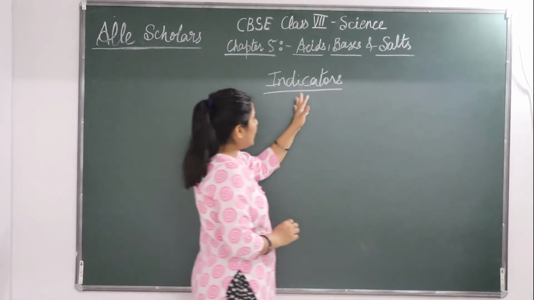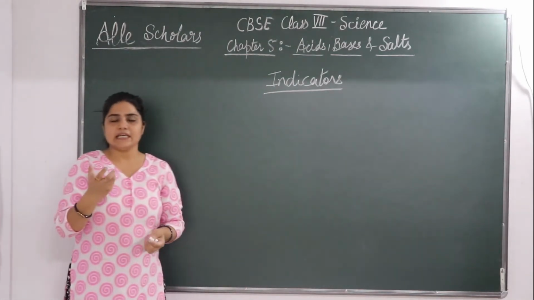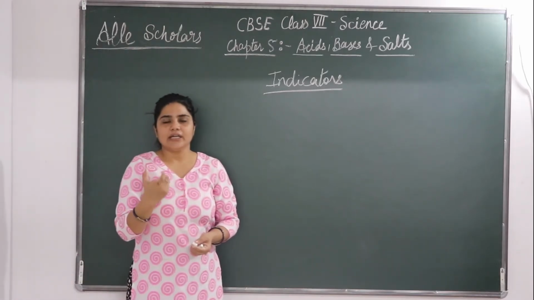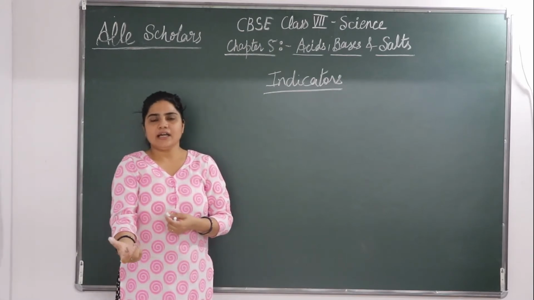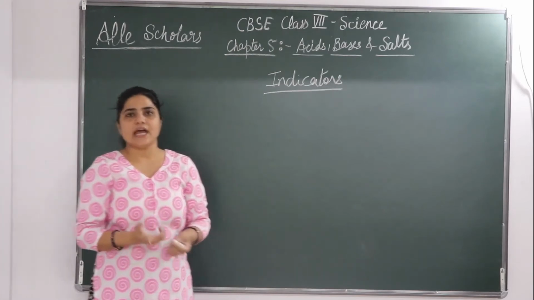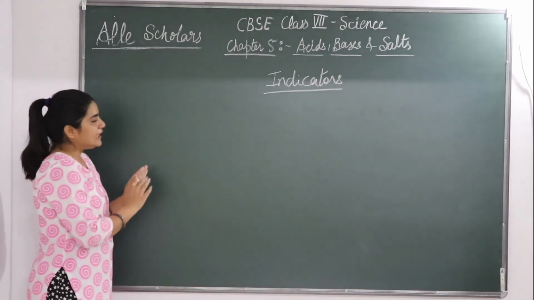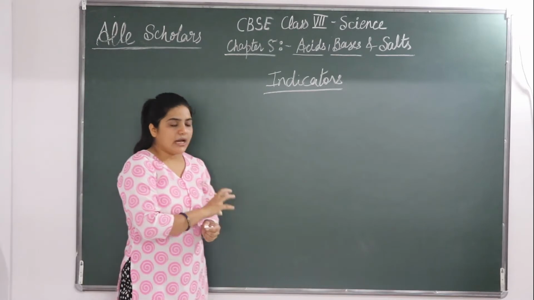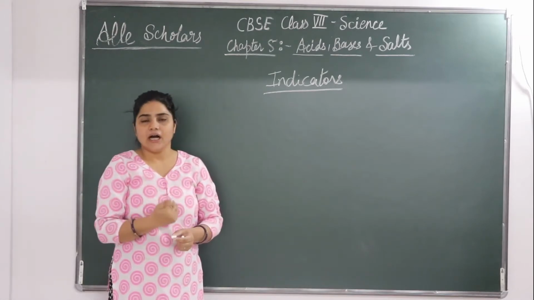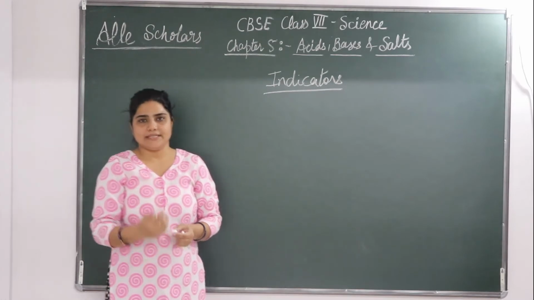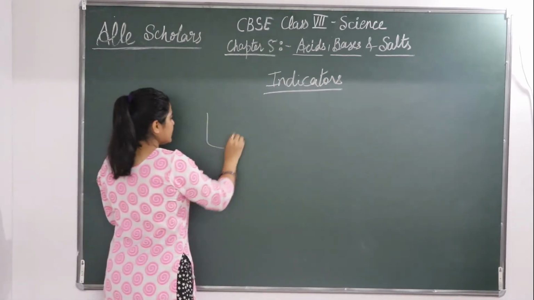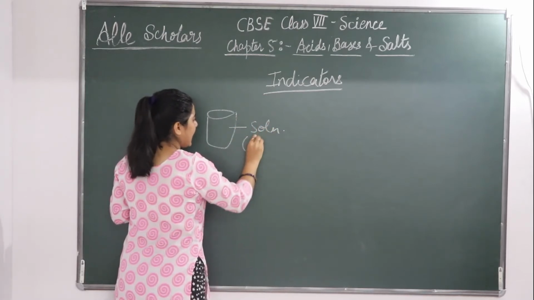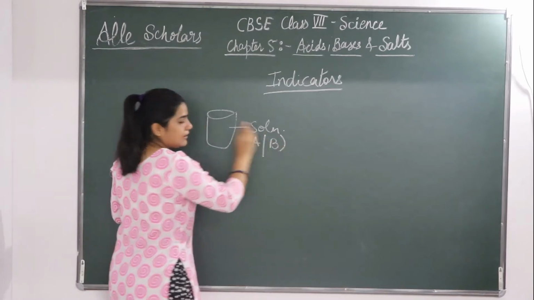Okay, so indicator, as the name says, indicator. Name क्या बताता है? Indicator. किसी चीज को ये indicate करेगा. तो ये क्या indicate करेगा कि acidic है chemical substance या basic है, उसकी क्या nature है substance का. So indicators क्या करेंगे? They change the color when added to a solution containing an acid substance or a base substance. Okay, suppose this is a solution. It can be acidic, it can be base.